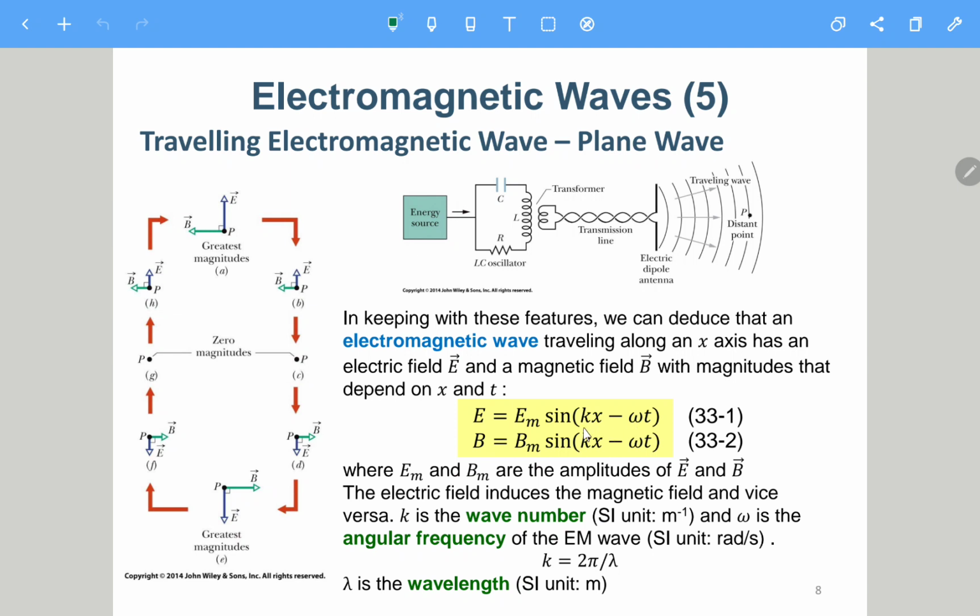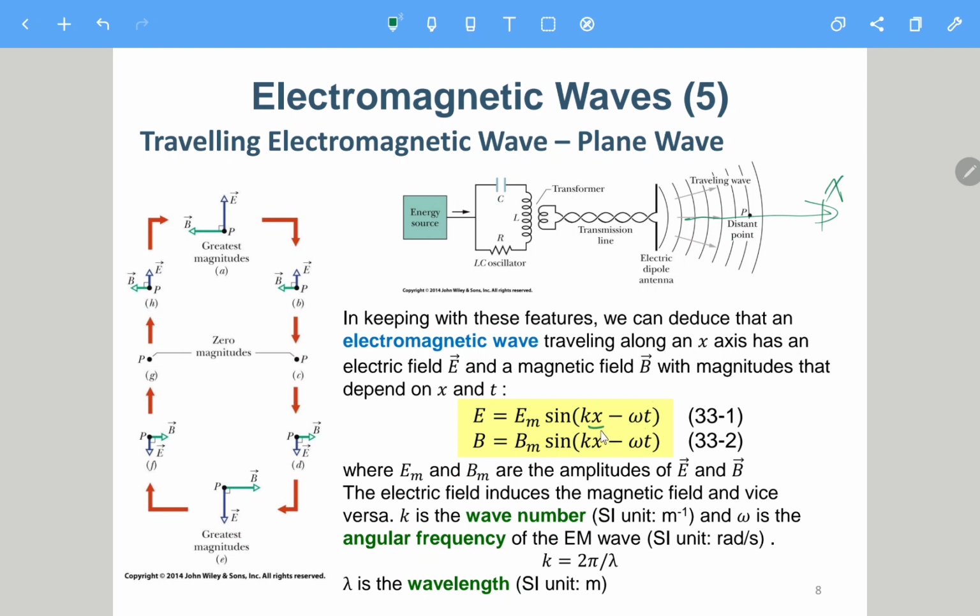Omega is the angular frequency, so they have the same frequency. But it is not just sine of omega t. We also have the kx here. x is of course in the x direction, so we assume that this is the x axis. Here, x is the x-axis coordinate, and omega is the angular frequency.